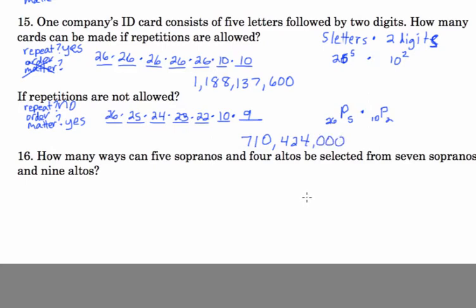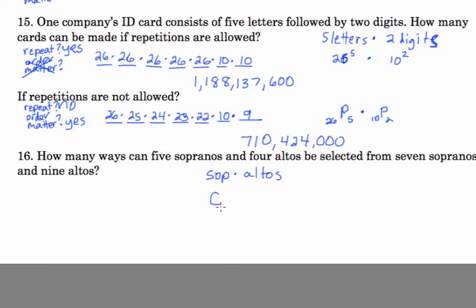How many ways can 5 sopranos and 4 altos be selected from 7 sopranos and 9 altos? So we're going to think of it as doing your sopranos and then your altos. So sopranos, let's see. Can you repeat? No, you're not going to pick the same person twice. You have to pick different people, so no repetitions. Does order matter? No, we're not assigning them rank or anything, so all I have to do is just pick a group of them. So that's going to be C.